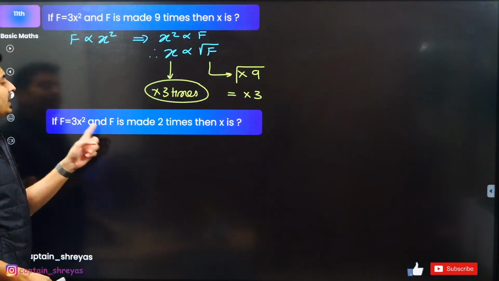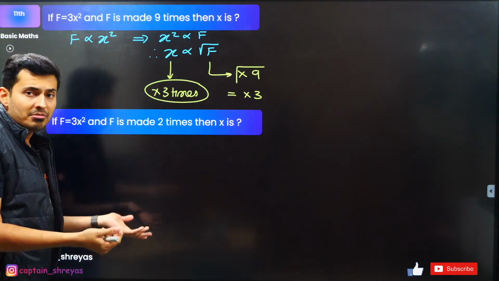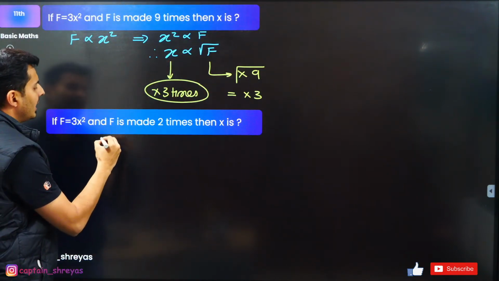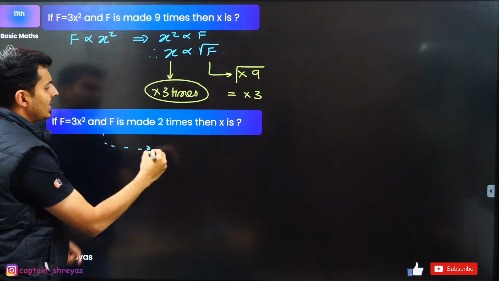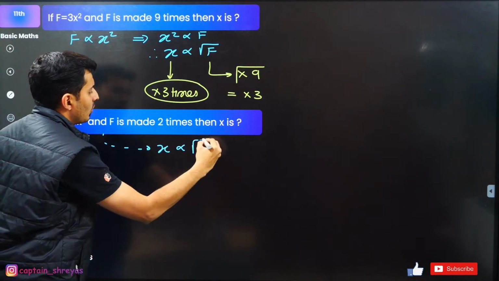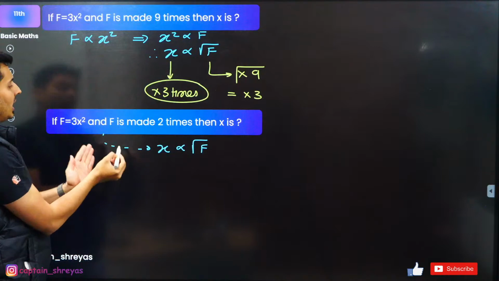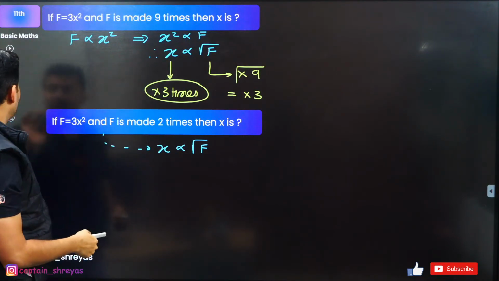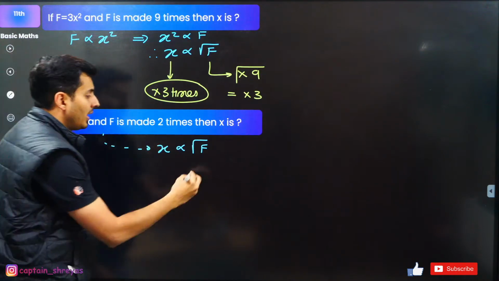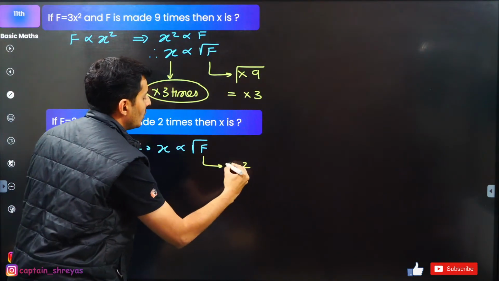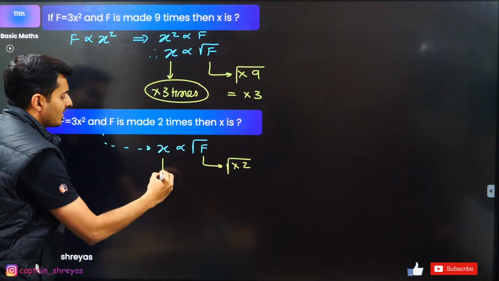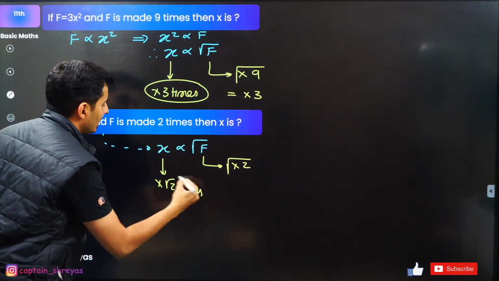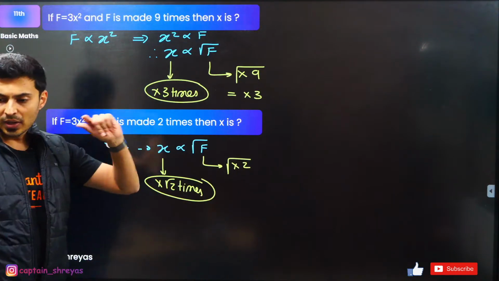Look at this. F is 3x square. Force is made 2 times. Then how many times is x made? From the above relationship, I just get solving in the exact same way. X is directly proportional to root of f. Same thing what I did here. It's the same problem. Just the things which have been asked are different. So what is happening? Force is made 2 times, but it is under the root. So x will also be made root 2 times the old value. That is 1.414. Is that okay?